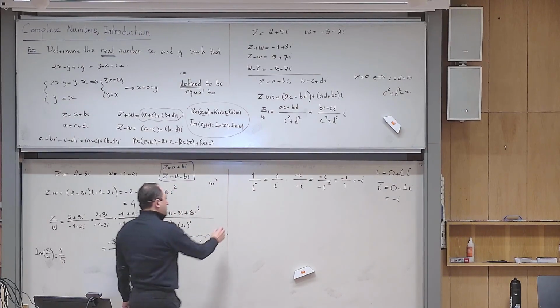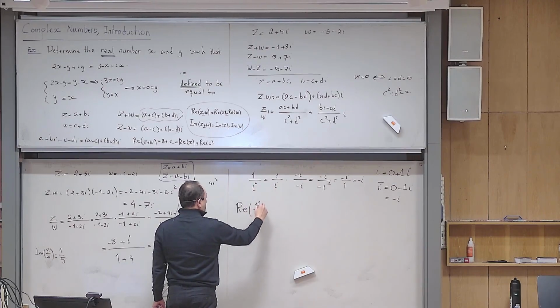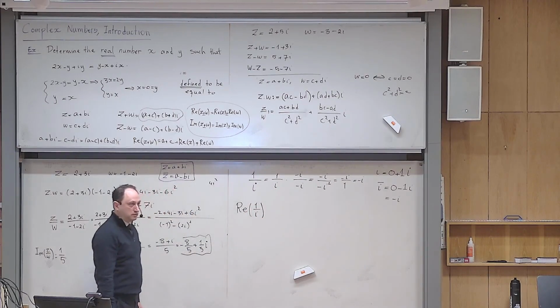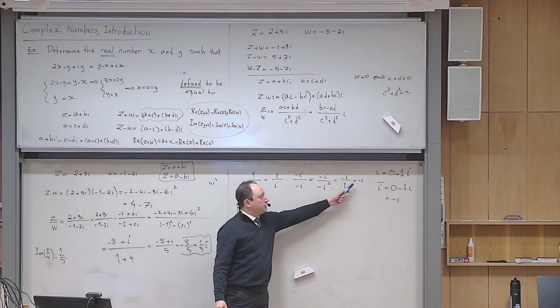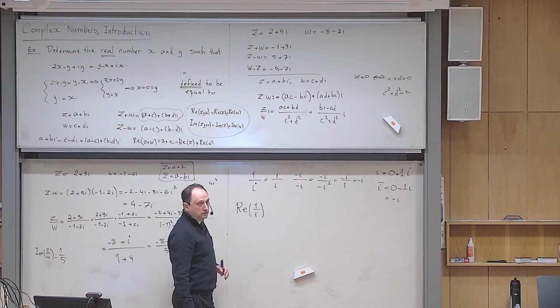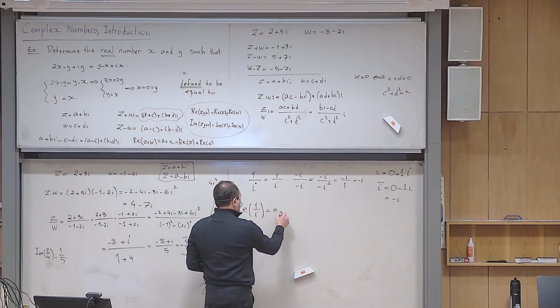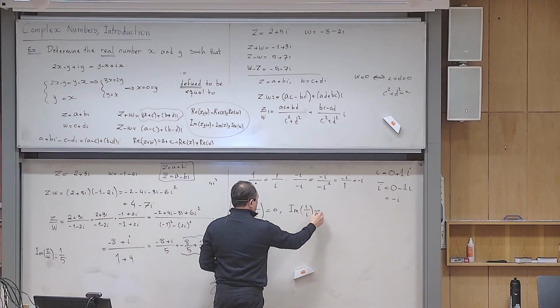So can you answer this question? Instead of asking you the question in that way, if I ask you what is this, what is your answer? You have to still do the same thing and read the real part at the very end. So what is the real part? 0. And what is the imaginary part? Minus i. Not minus i. Minus 1. Minus 1. Thank you.